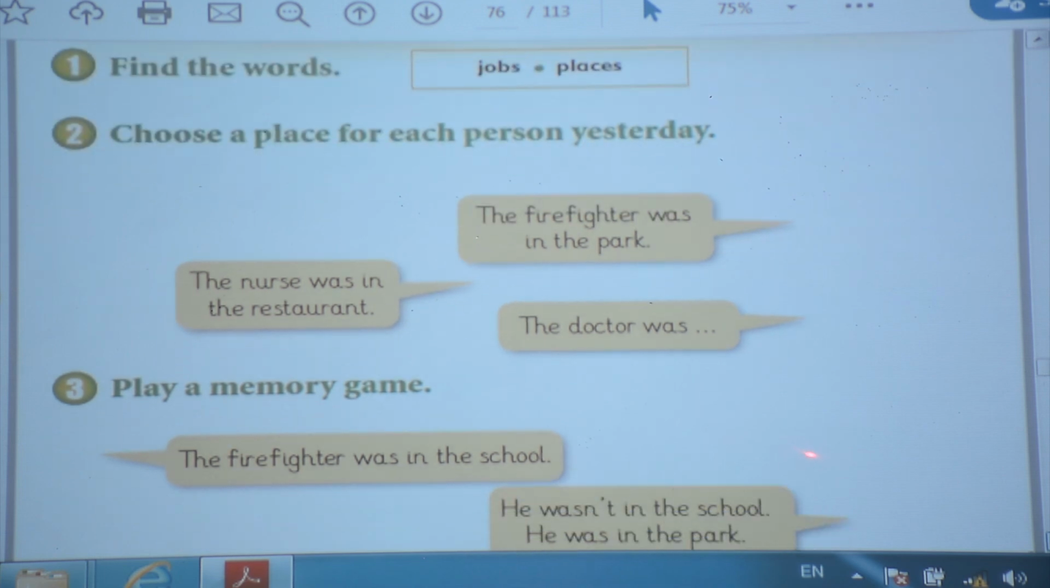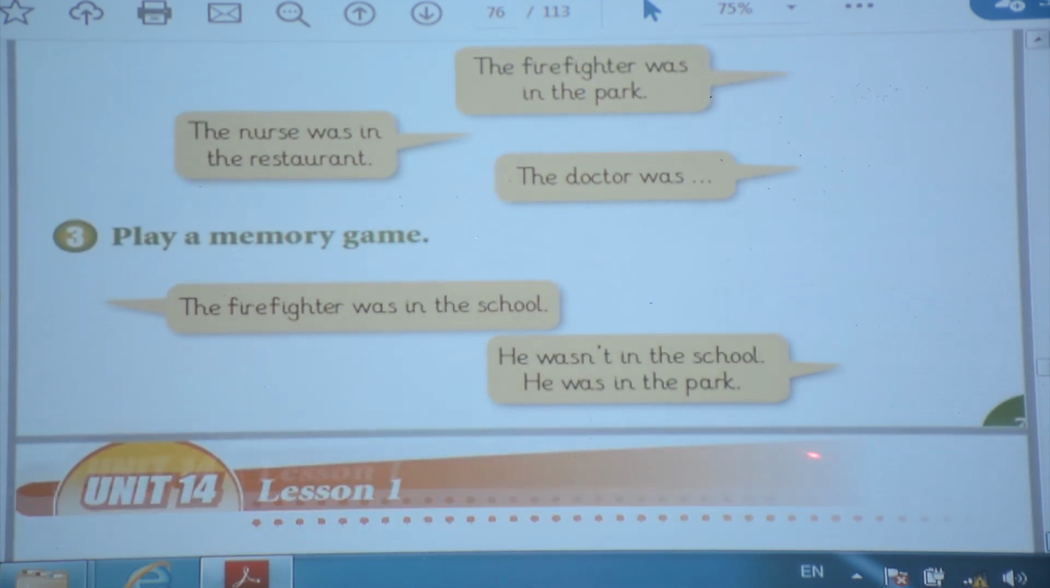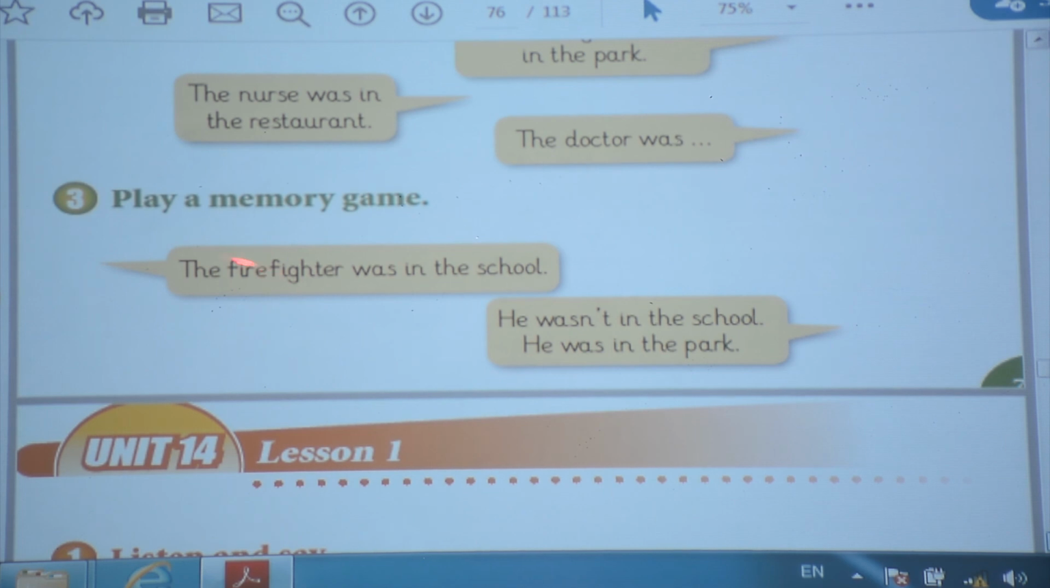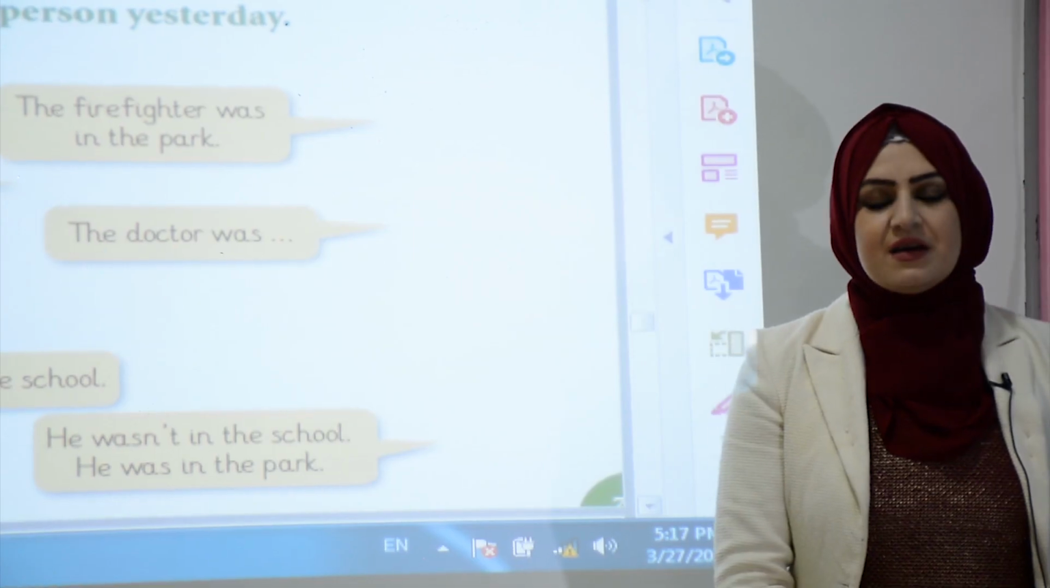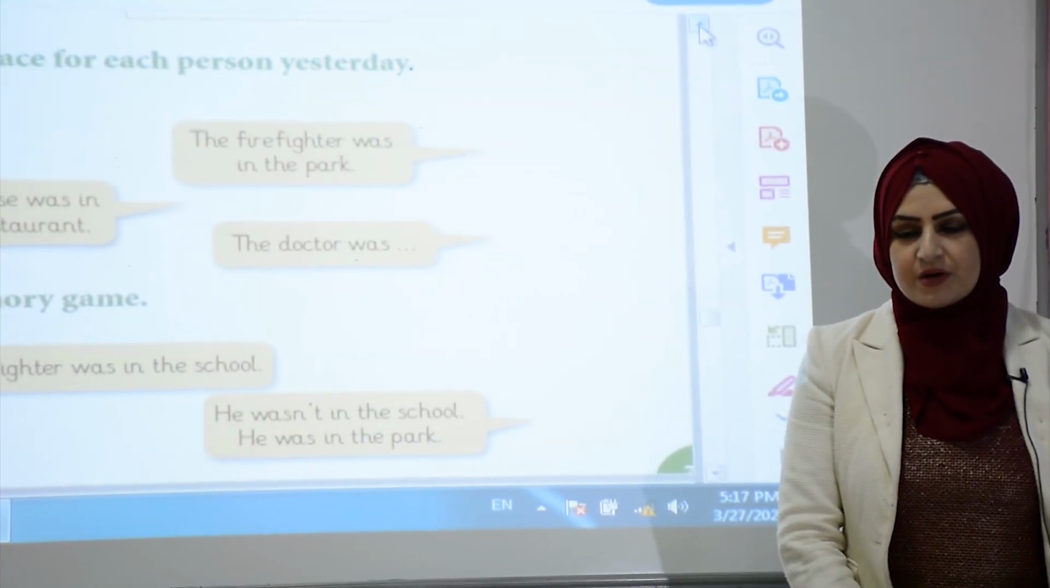Number 3, play a memory game. Look at here. The firefighter was in the school. He wasn't in the school. He was in the park. Okay? Okay, that's the end of our program.